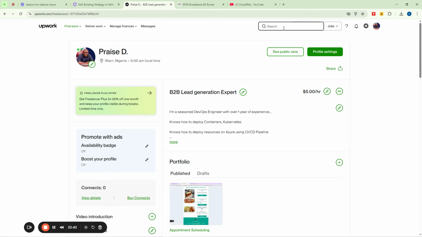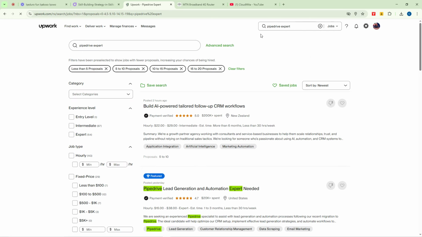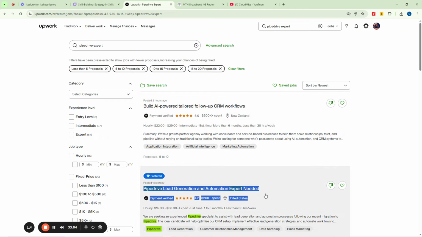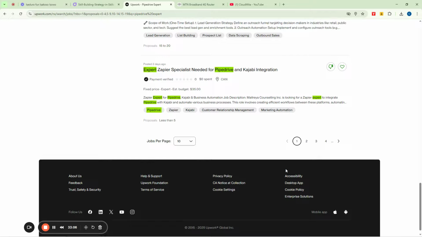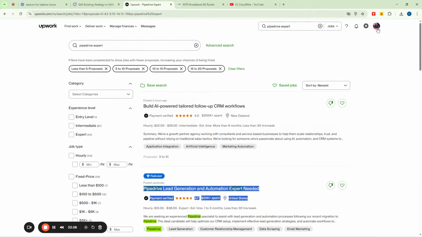But if I know what I'm looking for, I can come here and click on this search. Let me assume I'm looking for a Pipedrive expert. I will search it there and just press enter. Now it will show me all jobs that concern Pipedrive. You can see that we have jobs about Pipedrive lead generation and automation expert, and so forth. So this is just how to do it.